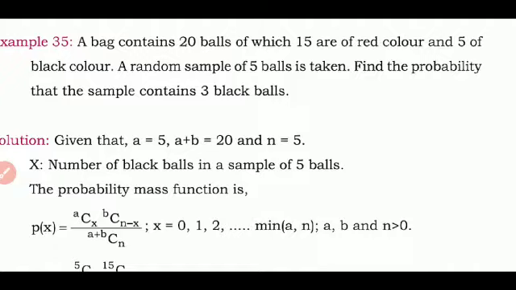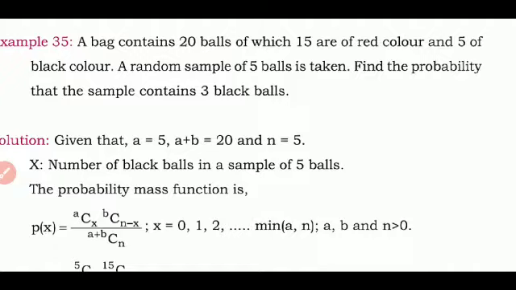We are giving preference to black color, and we are taking a random sample of 5 balls. Among these 5 balls, we have to find the probability that 3 are black balls.